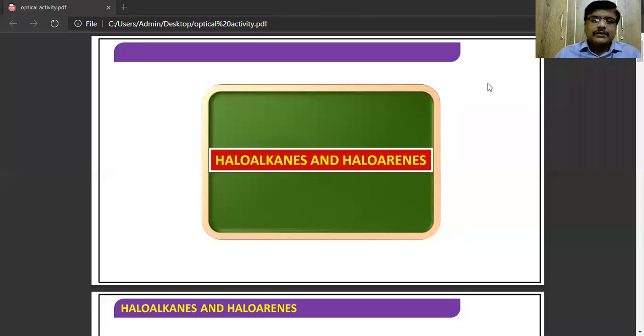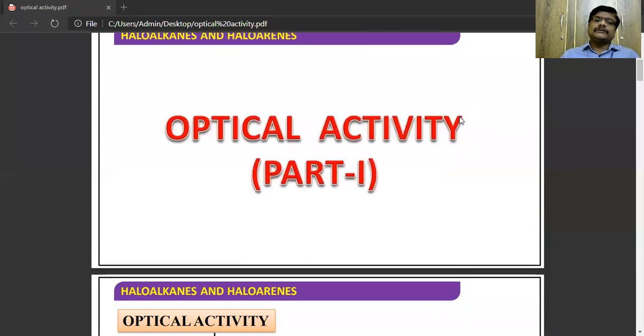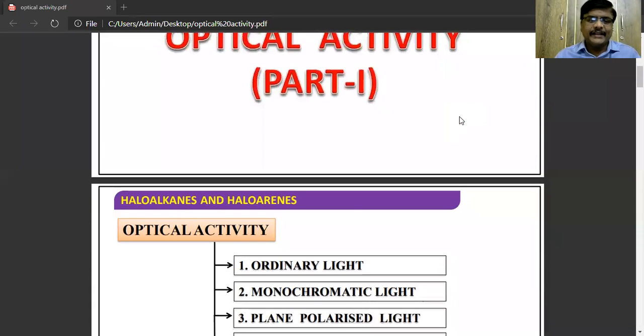Hello students, today we will discuss an important property, that is optical activity. Optical activity of haloalkanes and haloarenes.